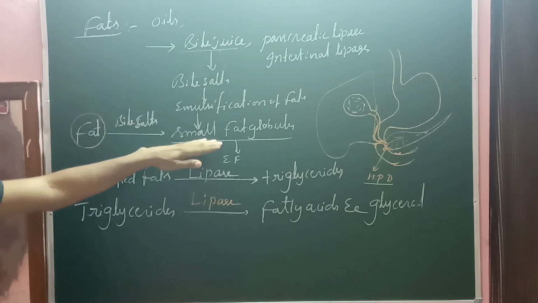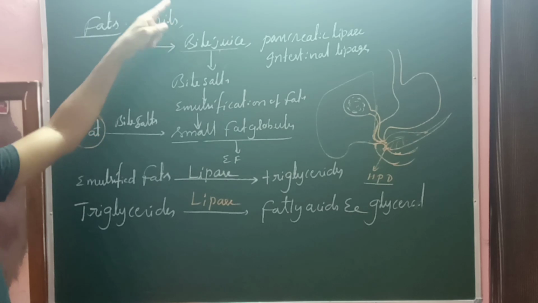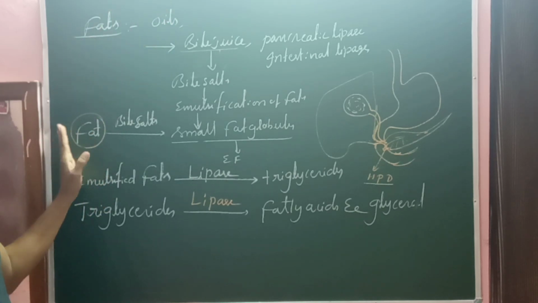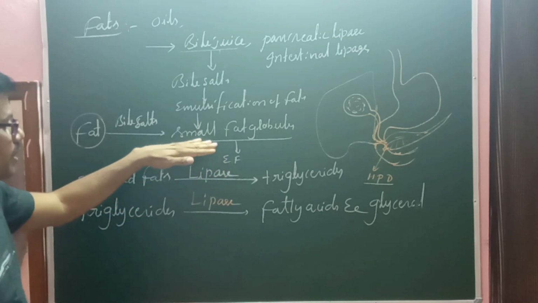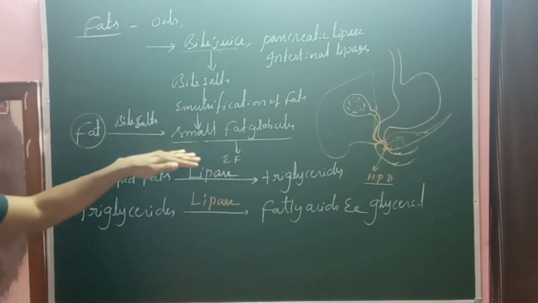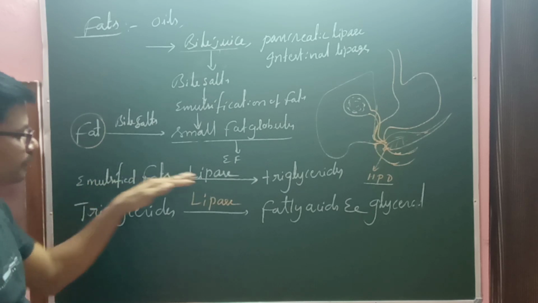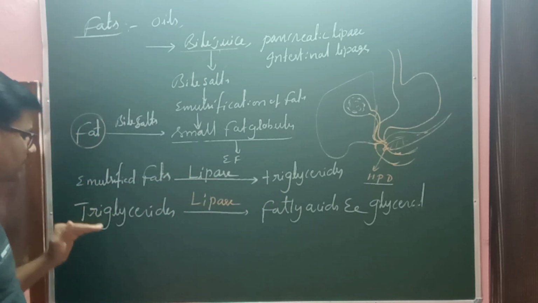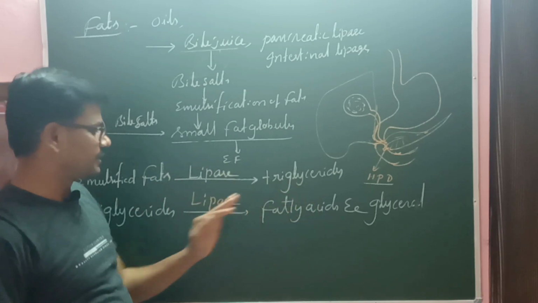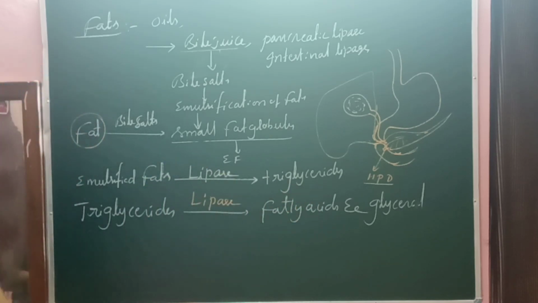So what is the fat we are taking as a diet? It should be emulsified with the help of the bile salts which are secreted from the liver. Then large fats get modified into small fat globules, which is called emulsification. The emulsified fats are converted into triglycerides with the help of the pancreatic lipase. Triglycerides get converted into fatty acid and glycerol with the help of the intestinal lipase.